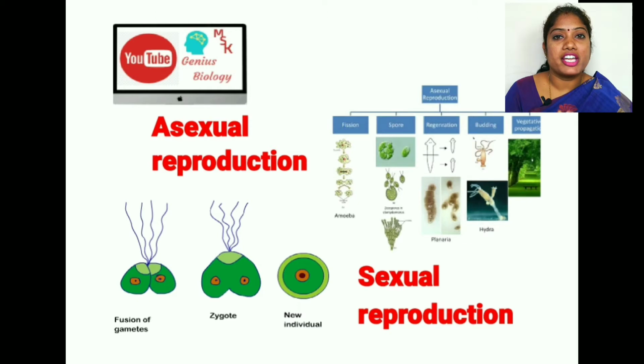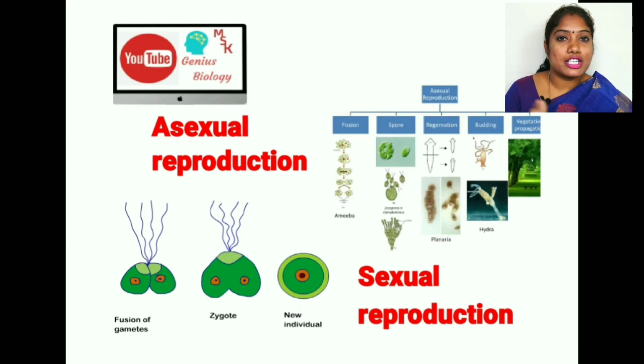What do you mean by variations? Variations are nothing but changes. So there are no changes or mutations in asexual reproduction. That is what we call variation, and that is the thing you have to remember in asexual reproduction. It occurs mostly in favorable or unfavorable conditions related to the organisms.